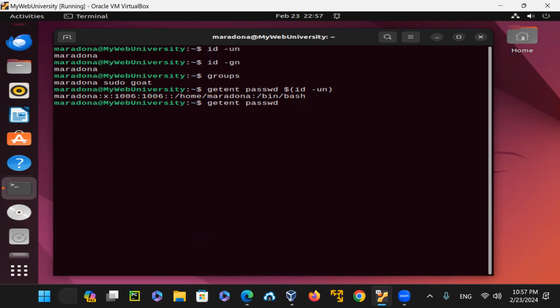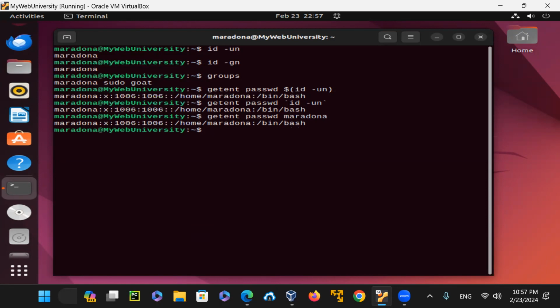This is similar to using backtick id dash un, which does it dynamically, or you can manually type in Maradona here. If you type in Pele or Ronaldo, whatever you type, if Ronaldo is on the list, you could get it.